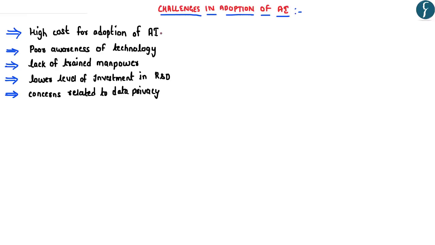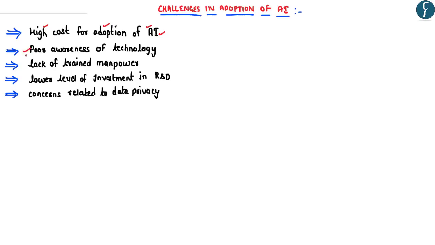Now, as we have discussed, the adoption of artificial intelligence can have a transformative effect on the various sectors of the economy. But the question which has to be asked here is, being a developing country, can India afford to spend so much money on the adoption of artificial intelligence? This is because, unlike other technologies, artificial intelligence is considered to be very costly.